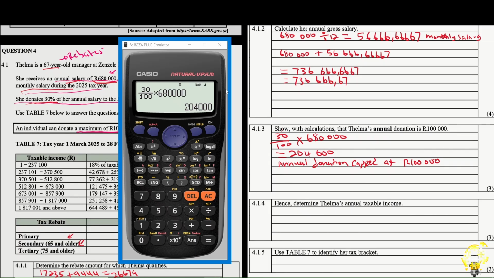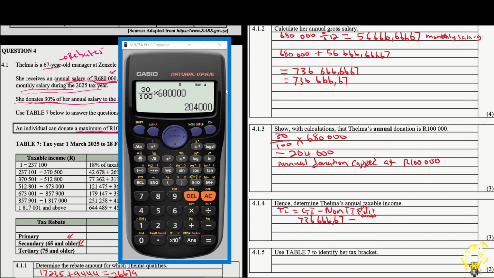Hence, determine Telma's annual taxable income. By now, you know that taxable income is equal to gross income minus your non-taxable income, which is your pension fund, UIF, and donations. By now you know the drill. Do we have her gross income annually? Yes, we have calculated it there at the top. It says it's 736,666.67.